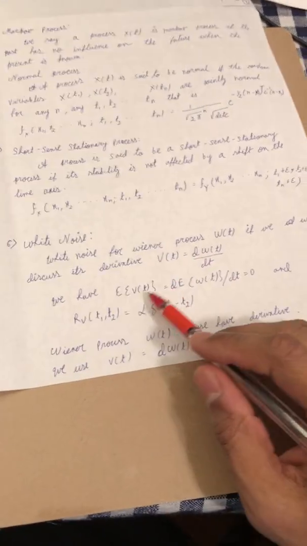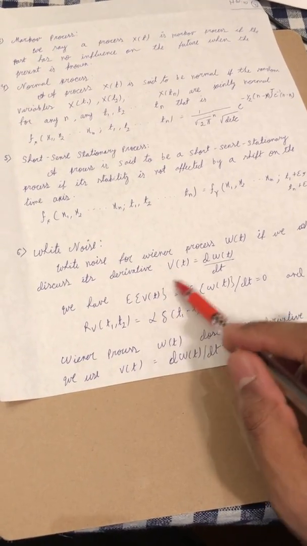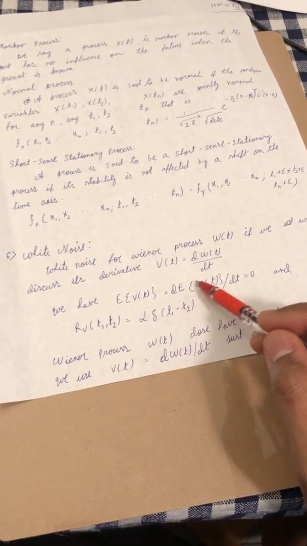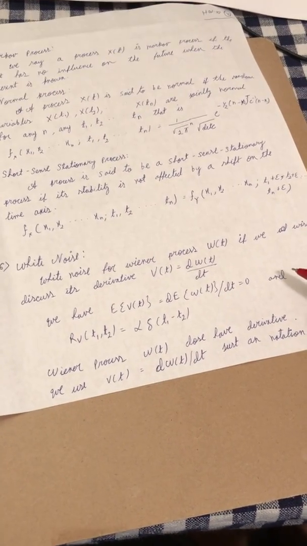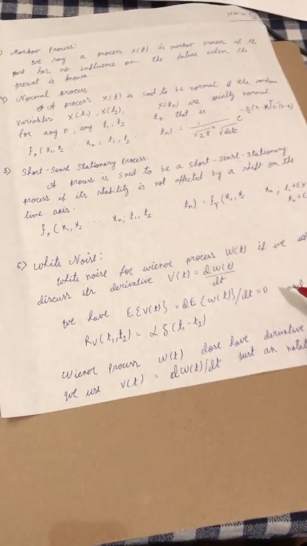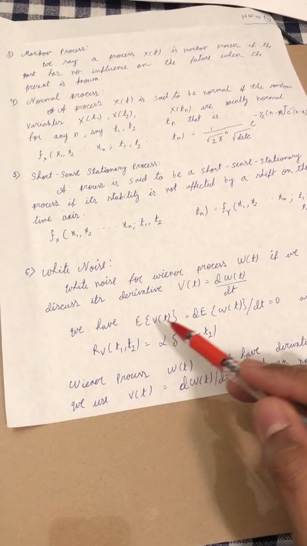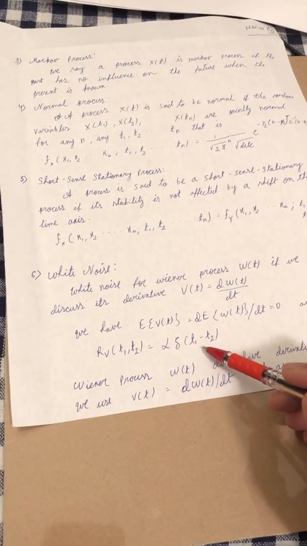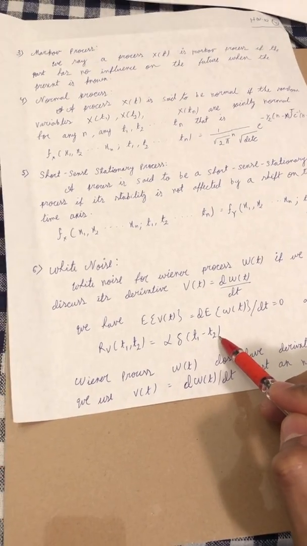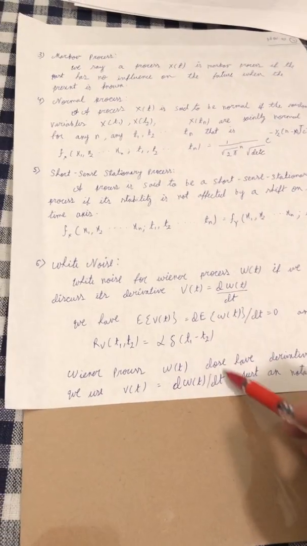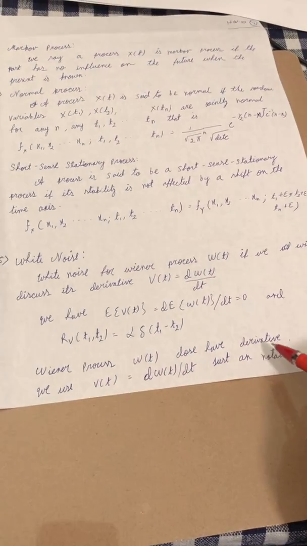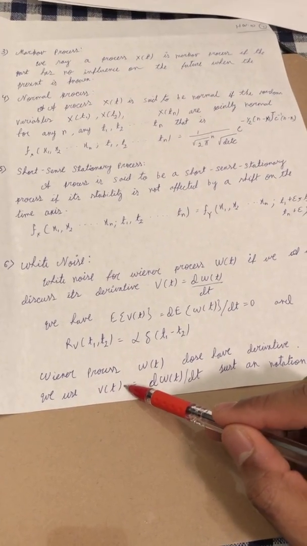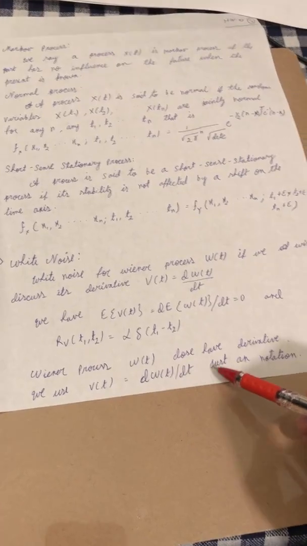So we have the mean of white noise is equal to dE of W of t divided by dt equal to 0, and the autocorrelation is R v of t1, t2 is equal to alpha delta of t1 minus t2. So when a process W of t does have a derivative, we use V of t which is equal to dW of t by dt just as notation.